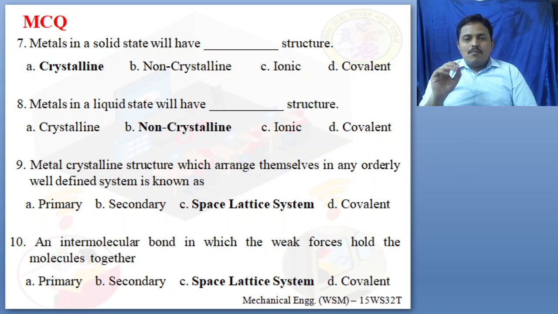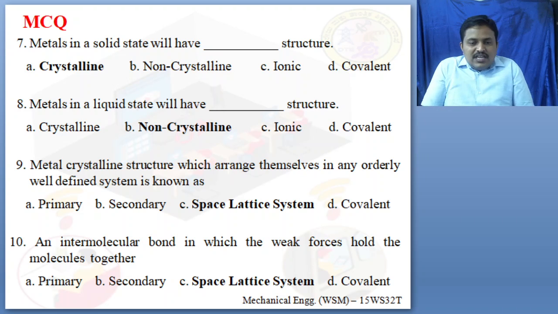Next is ninth. A metal crystalline structure which arranges itself in an orderly, well-defined system is known as what? That is known as the space lattice system. Any metal crystal arranges itself during the solidification process, and this system is known as the space lattice system. So the answer is option C, space lattice system, whereas A is primary, B is secondary, D is covalent.